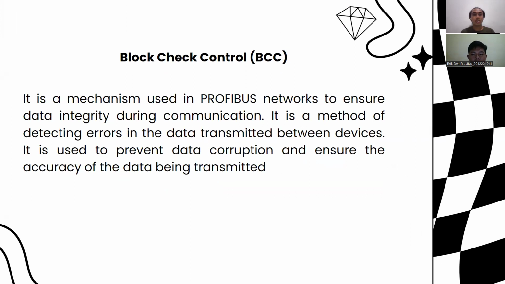Next is block check control, or BCC. It is a mechanism used in Profibus networks to ensure data integrity during communication. It is a method of detecting errors in the data transmitted between devices. It is used to prevent data corruption and ensure the accuracy of the data being transmitted.